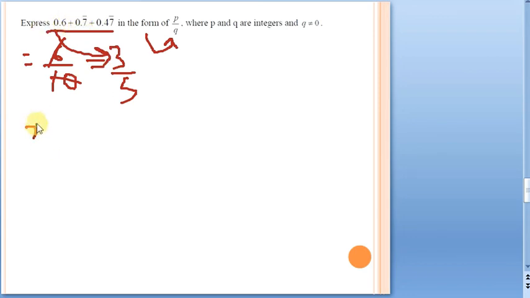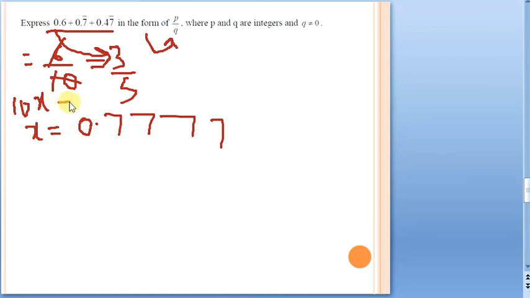What is the method that we have seen? Always assume x is equal to 0.7777, and 10x. Why 10x? There is only one digit repeating. If 2 digits are repeating, we take 100x. So we will take 10x only. 10x means 10 times x. When you multiply both sides by 10, the decimal point will shift, and it will be 7.7777 and so on.